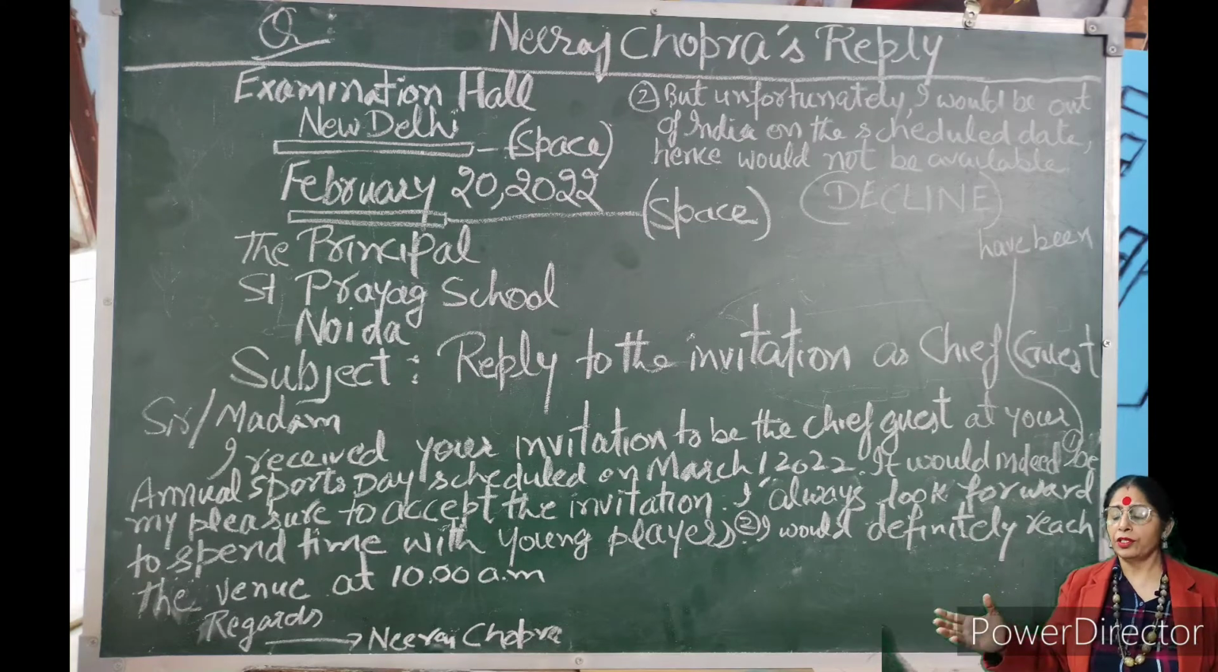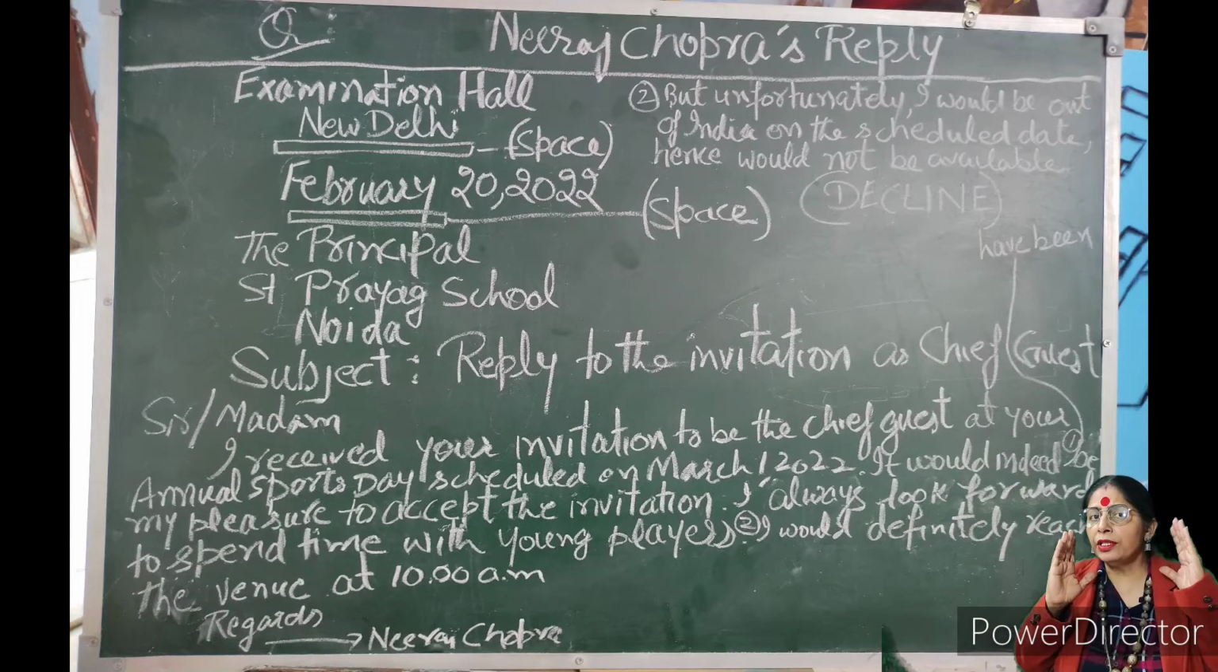I received your invitation to be the chief guest of your annual sports day. Here you are to mention each and everything. One thing is that naturally complete information should be given in the letter. Second benefit is that this way you will get 50 words to complete. So that's why you have to write each and everything.